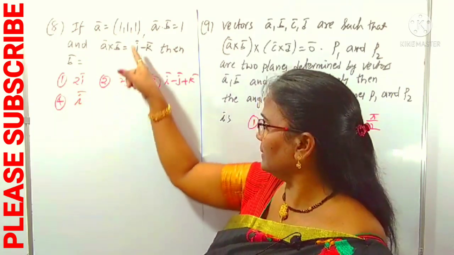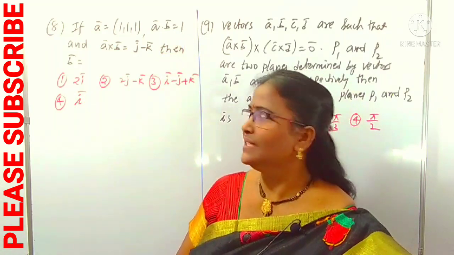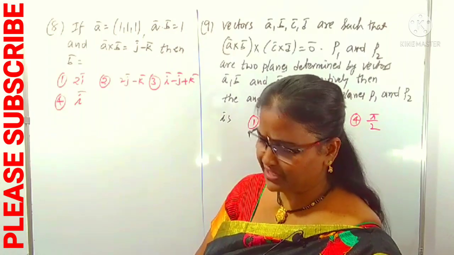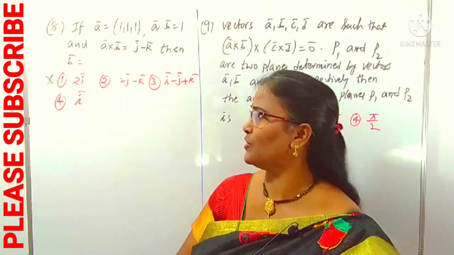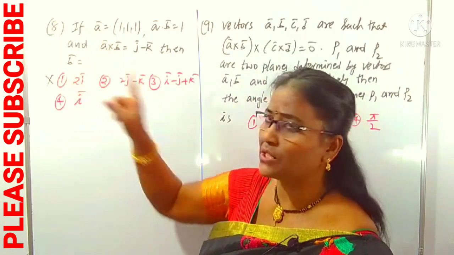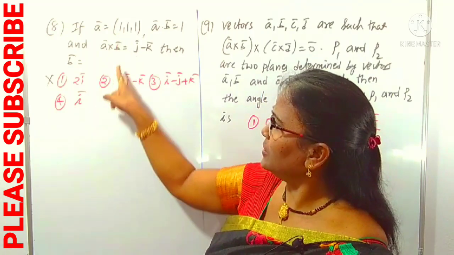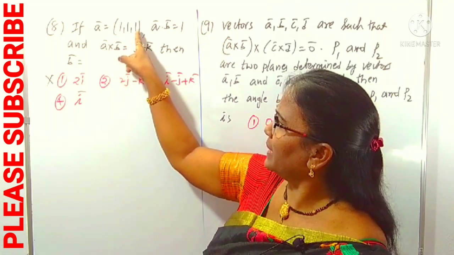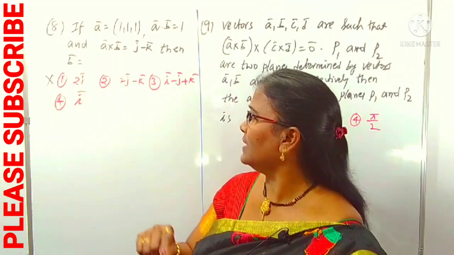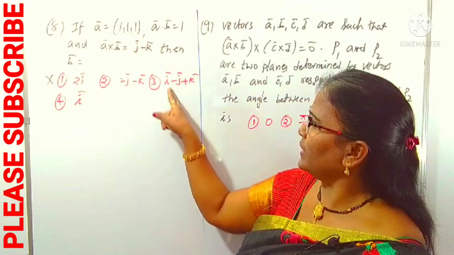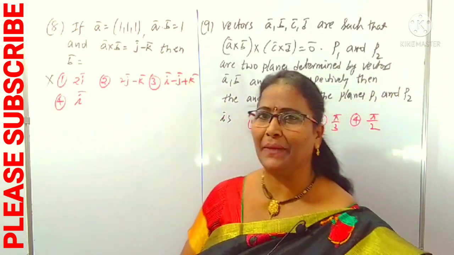By verifying the dot product, 1 into 2 is 2. But here it is given as 1. So this is not at all correct. First option is not correct. If there is a repetition, you can think of another alternative. First option is not correct because the dot product of this and this is 2, not 1. Now you can consider the next one. 1 into 0 is 0, plus 1 into 2 is 2, minus 1 into minus 1 is minus 2, minus 1 is 1. Maybe this is correct. Maybe this is 1 into 1 is 1, 1 into minus 1 is minus 1, 1 minus 1 cancelled and 1. It is also correct, meaning repetition is there.